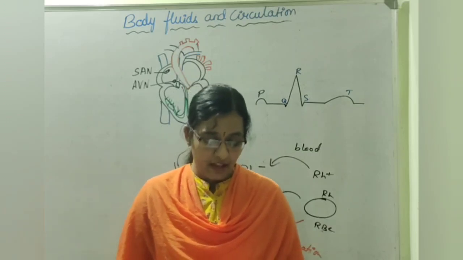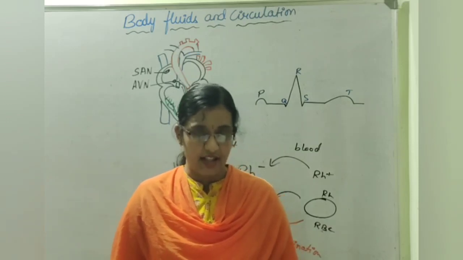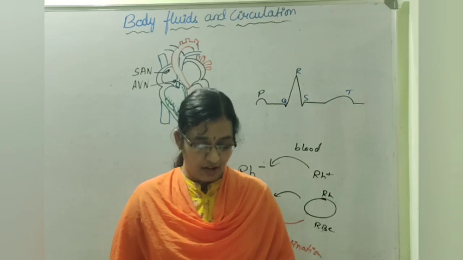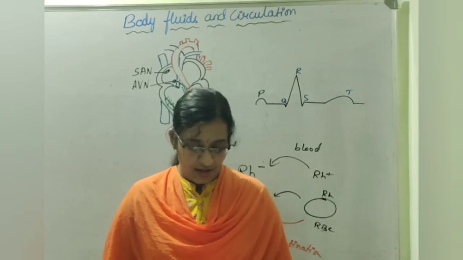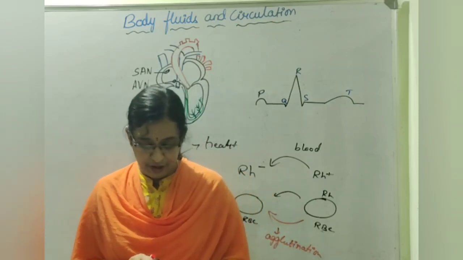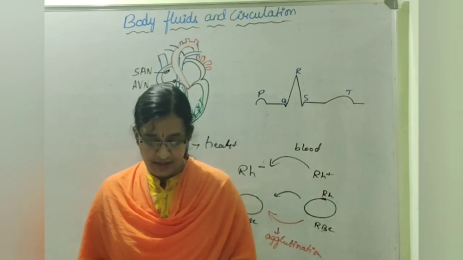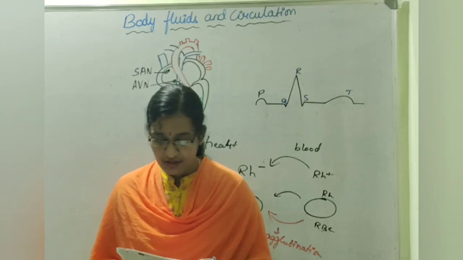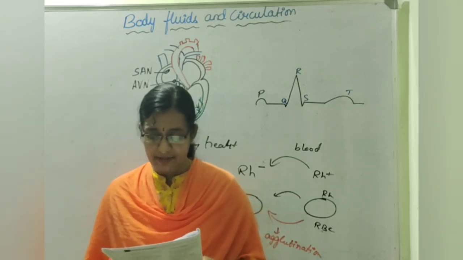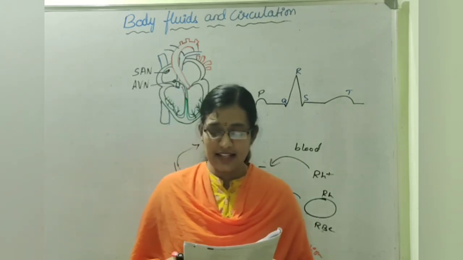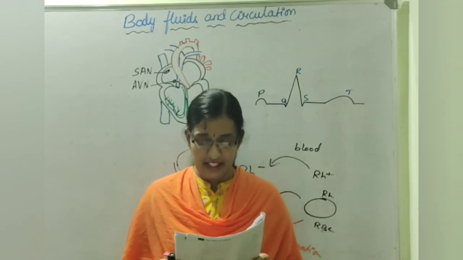Option D. Which of the following statements are correct regarding blood clotting? Okay. So statement 1, it is necessary for blood coagulation. Second statement, coagulation in blood vessel is prevented during normal condition by heparin. So here they are asking for the correct statements regarding blood clotting.